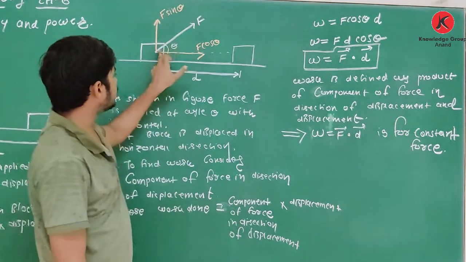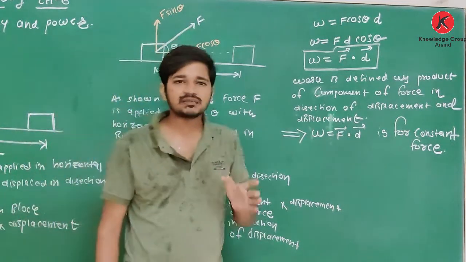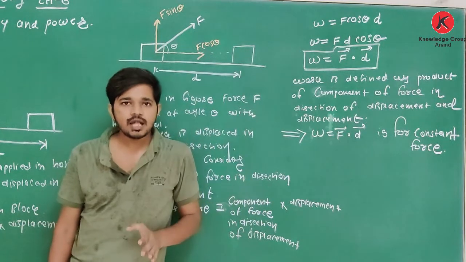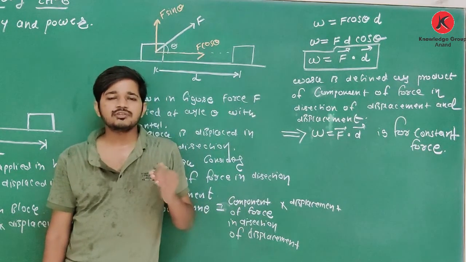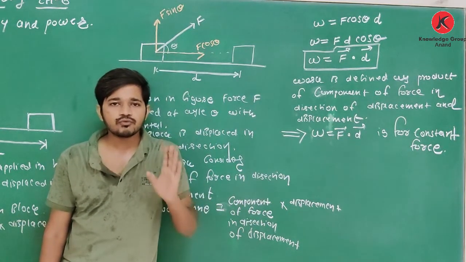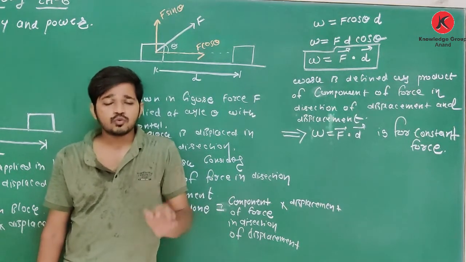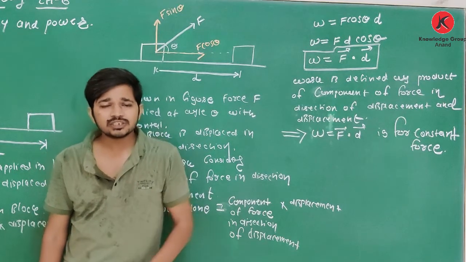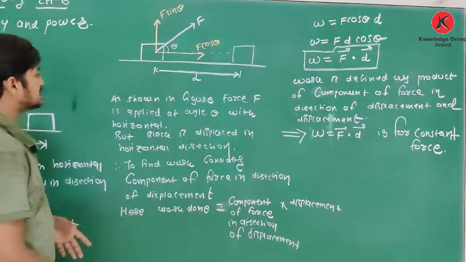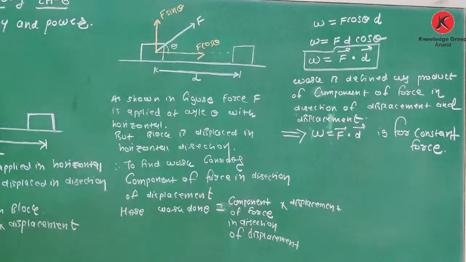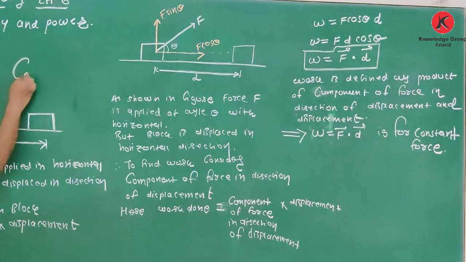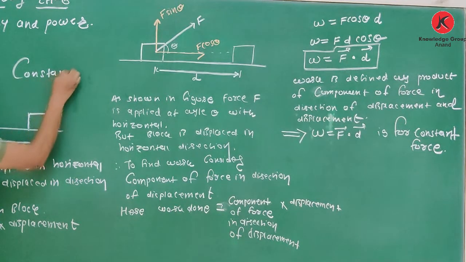If you are applying 10 Newton force on this block at time t is equal to 0, then at time t is equal to 1, 2, 3, 4, 5, the force value remains the same, that is 10 Newton. Yes or no? So this first case is about work done by constant force.